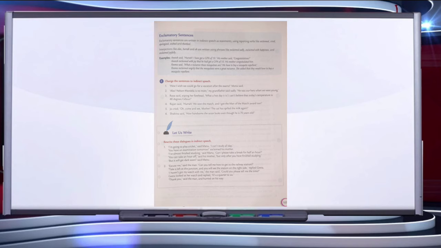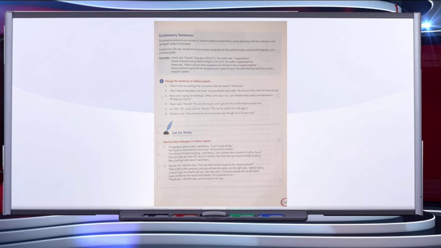Kirti said to her son, "Check your answer script before you submit it." This is advice. Kirti advised her son to check the answer script before he submitted it. So these are the various ways to convert imperative sentences from direct to indirect speech.